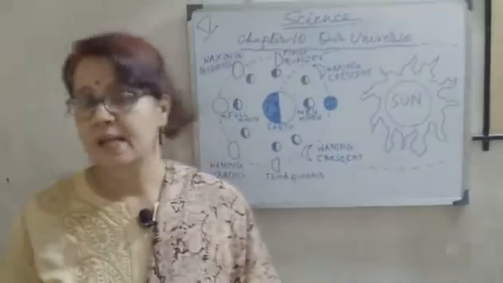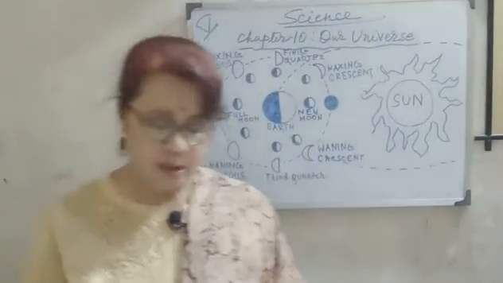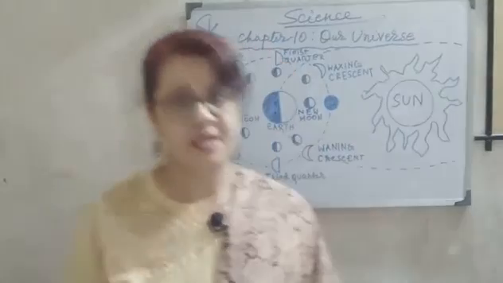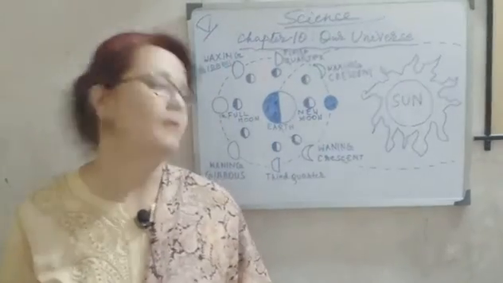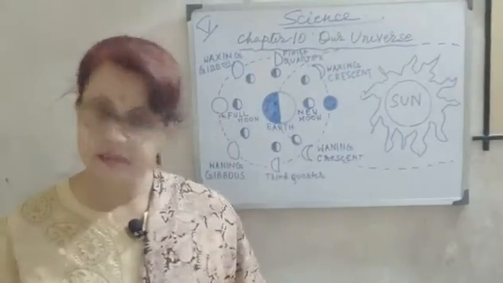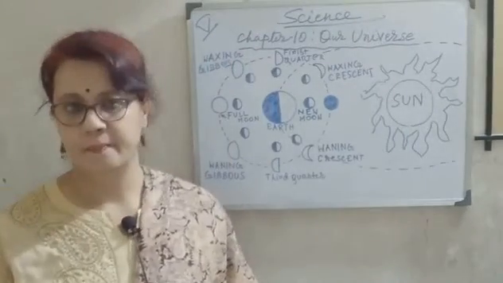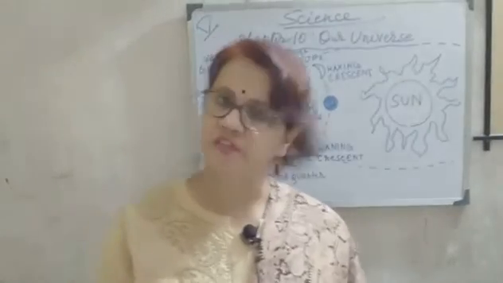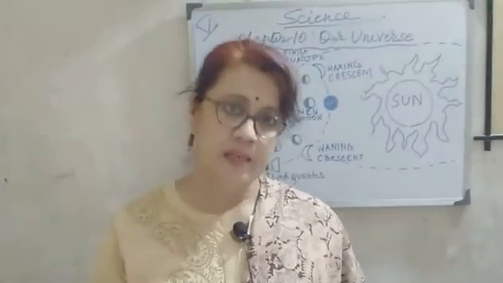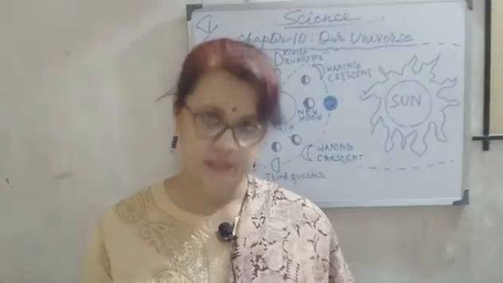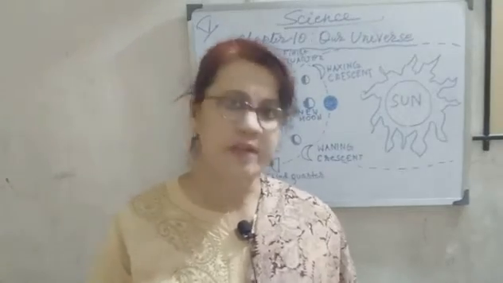And the sun next. The sun is a huge ball of fire and gas that gives us heat and light. Earth and all other planets revolve around the sun. As I told you before, all the planets and heavenly bodies in the solar system are revolving around the sun.